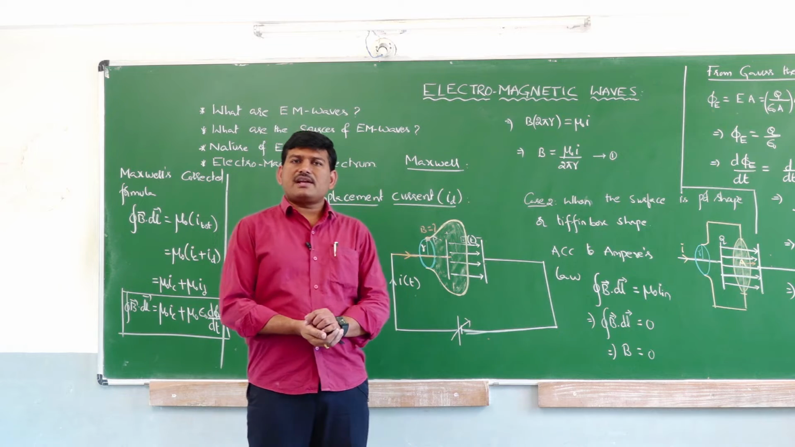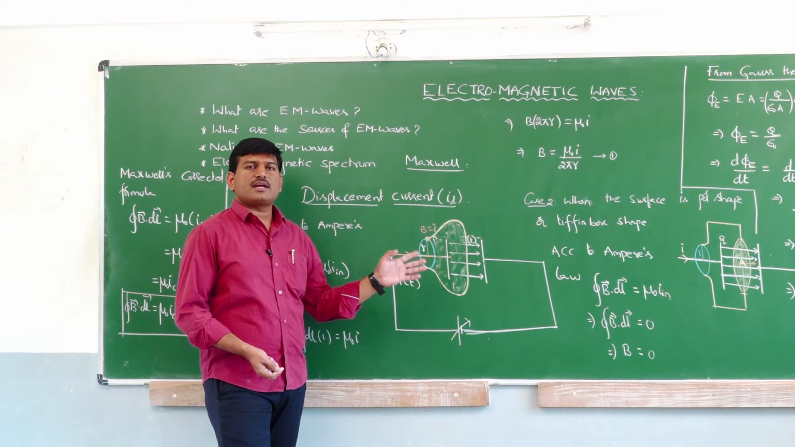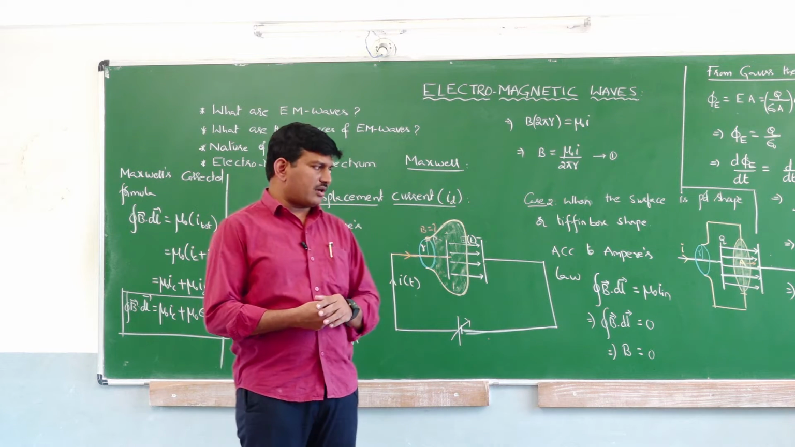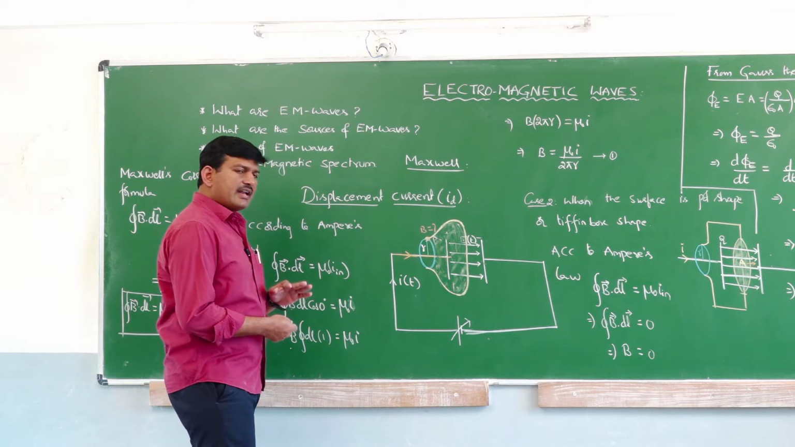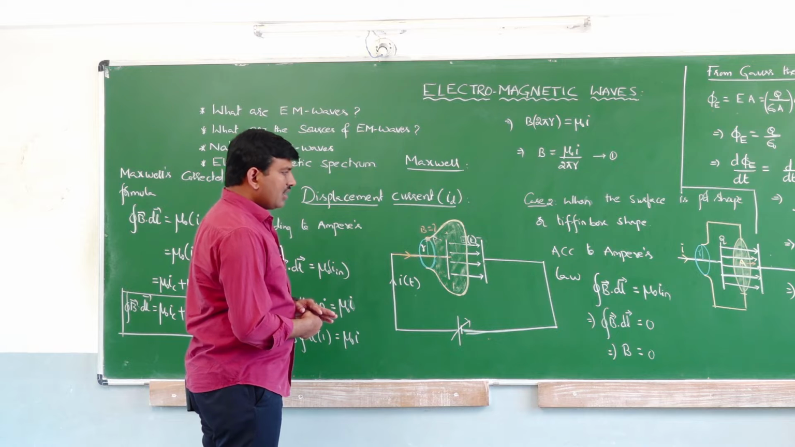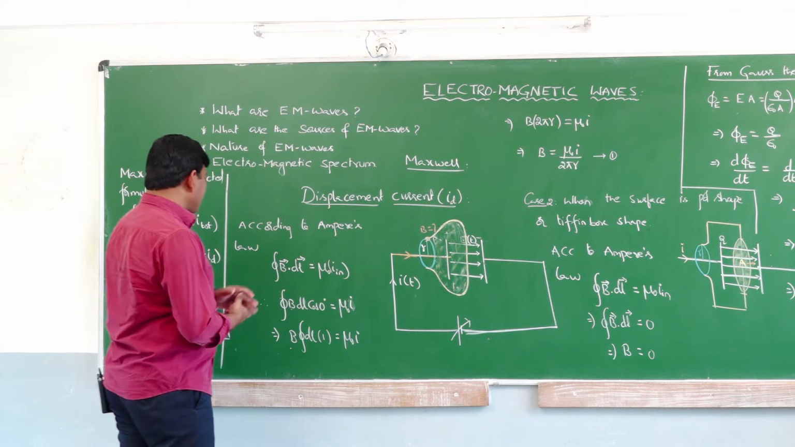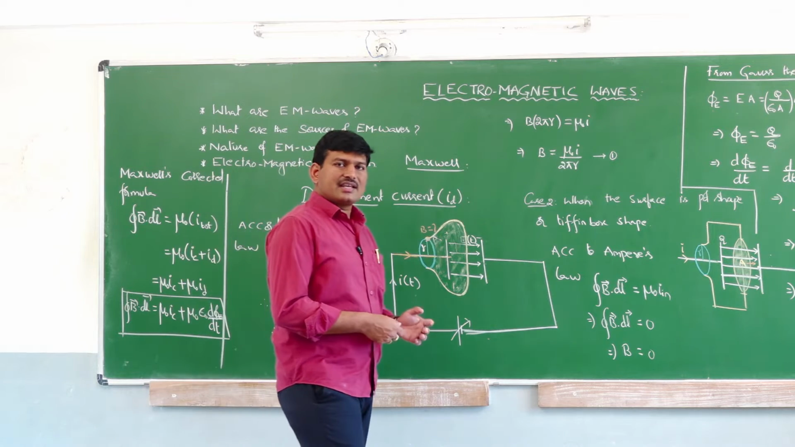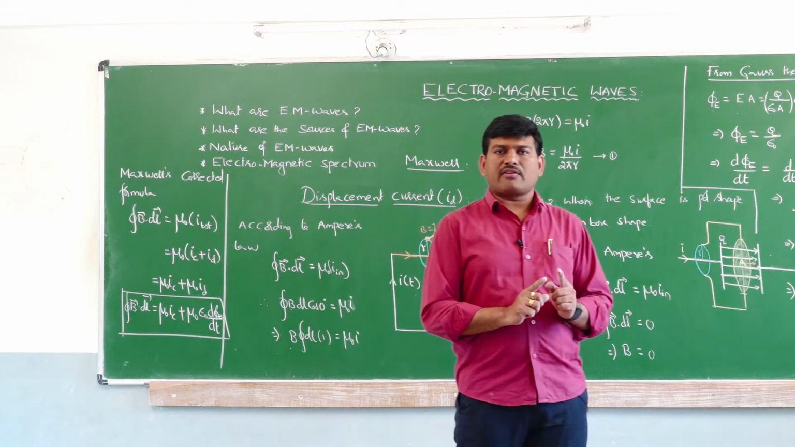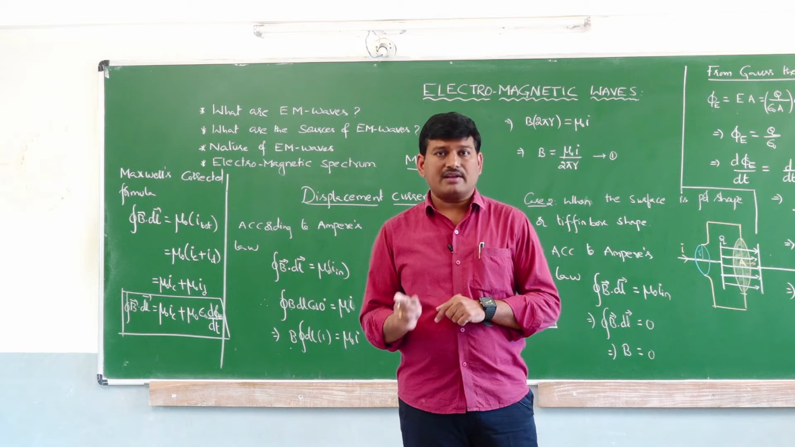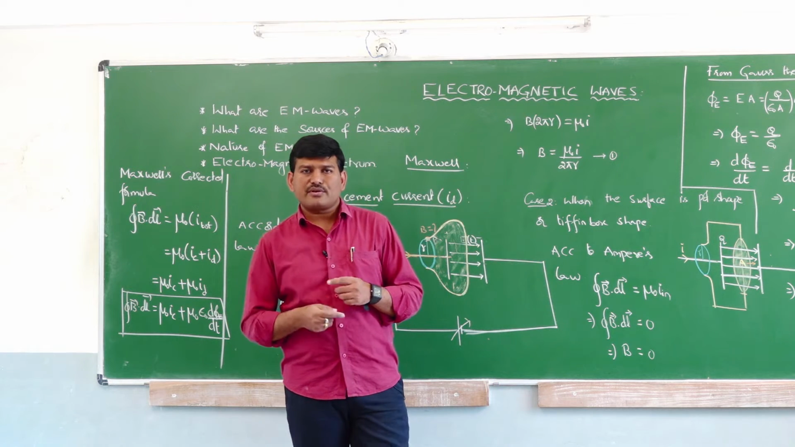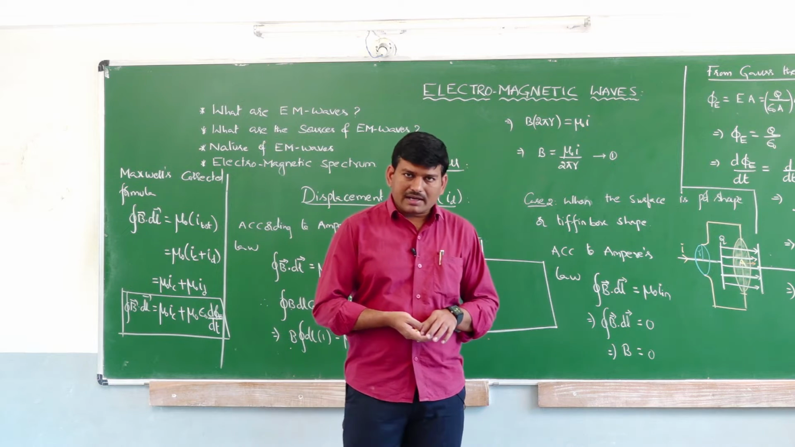The displacement current is arising because of the variable kind of electric field. A time varying electric field is producing what? A displacement current, and that displacement current is responsible for producing the magnetic field. Or else I can say that a time varying electric field is producing the magnetic field, which is a time varying type, and in turn a time varying magnetic field is also producing the time varying kind of electric field.